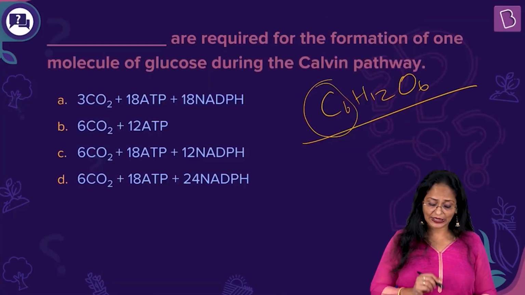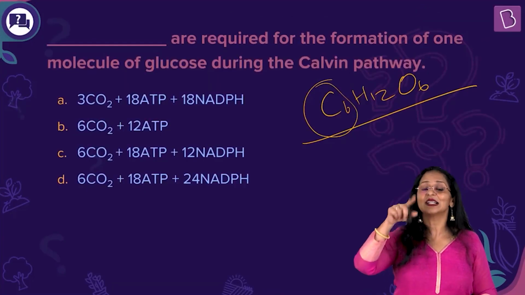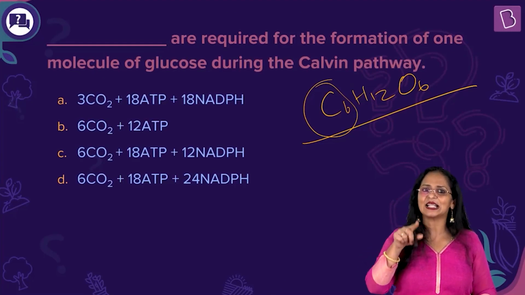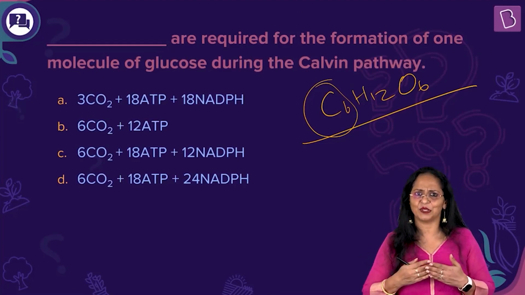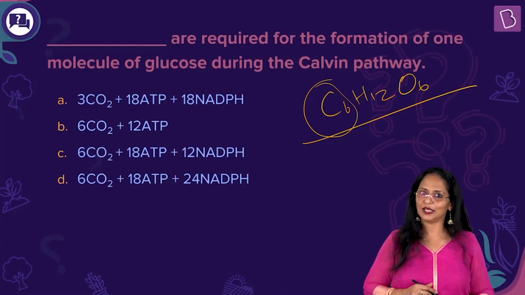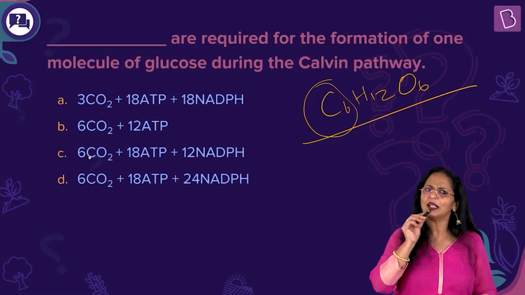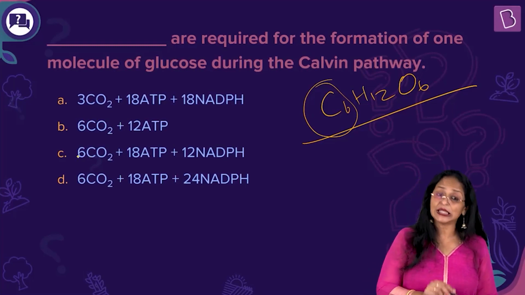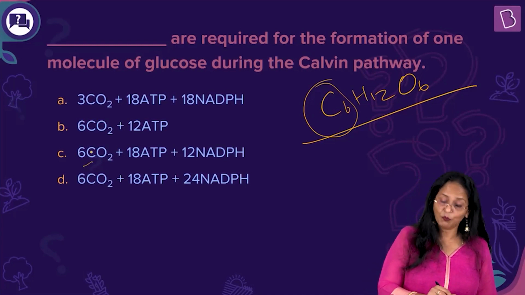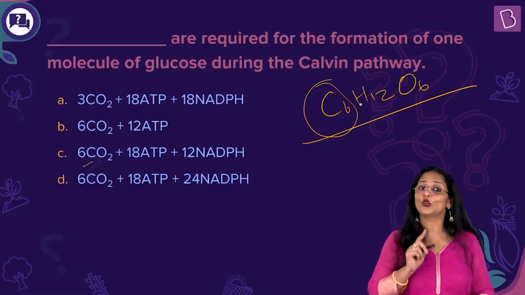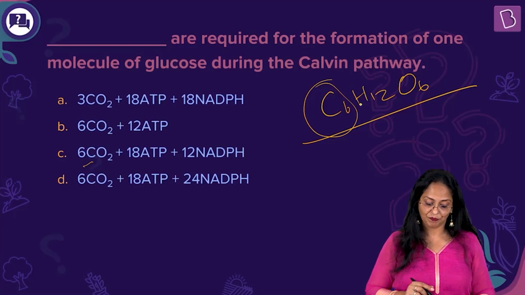Okay, so to get the 6-carbon compound, this is repeated. In fact, this carbon dioxide, it enters 6 times. You are looking at it 6 times. So now you tell me what is the right option. It is 6. Is it A? Okay, I'll directly give you the answer and I'll explain. It is C. Okay, 6 molecules of carbon dioxide are involved to release glucose, that is a 6-carbon compound.